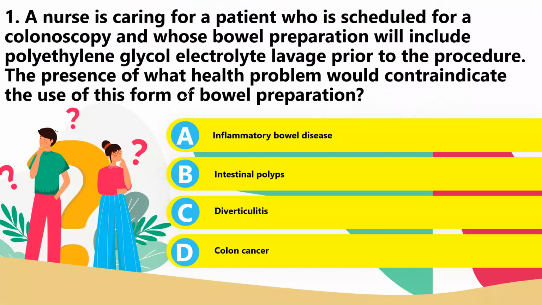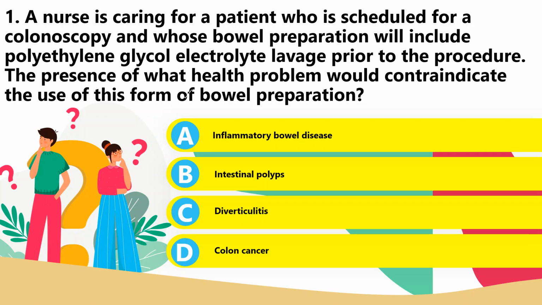A nurse is caring for a patient who is scheduled for colonoscopy and whose bowel preparation will include polyethylene glycol electrolyte lavage prior to the procedure. The presence of what health problem would contraindicate the use of this form of bowel preparation? A. Inflammatory bowel disease. B. Intestinal polyps. C. Diverticulitis. Or D. Colon cancer.